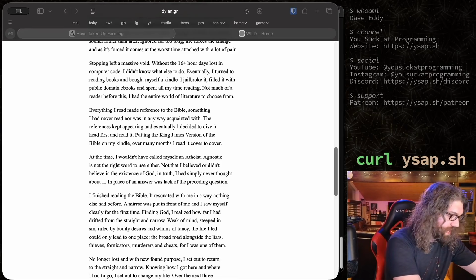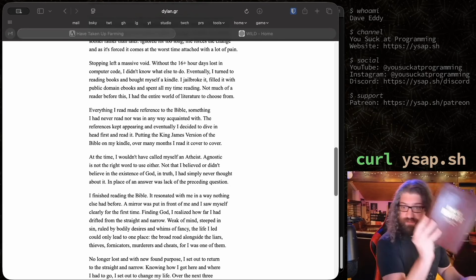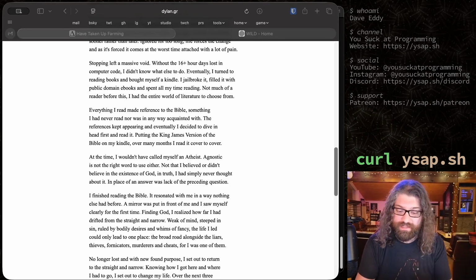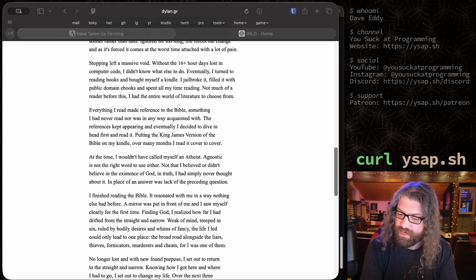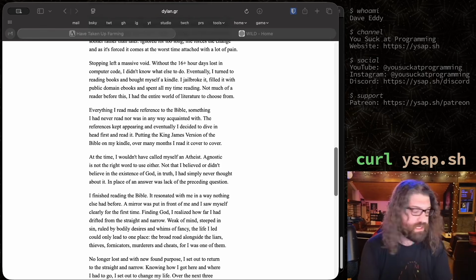Let's go over here. I got a copy of the King James Version, and we can go ahead and read the exact same chapter, the exact same verse. In the beginning, God created the heavens and the earth. And the earth was without form, and void, and darkness was upon the face of the deep, and the Spirit of God moved upon the face of the waters.